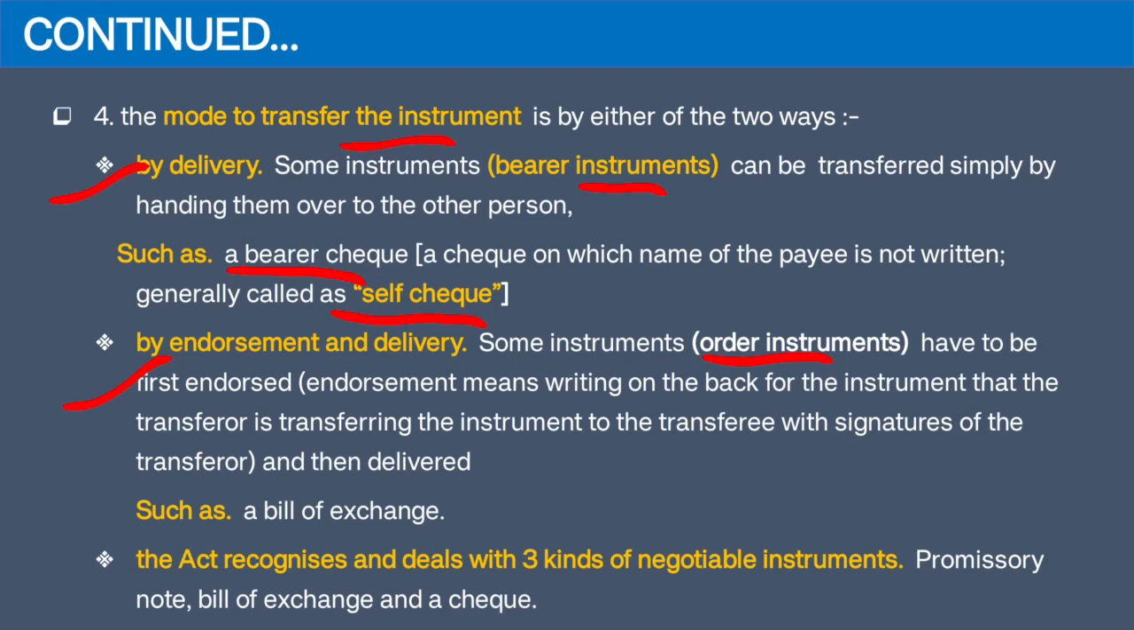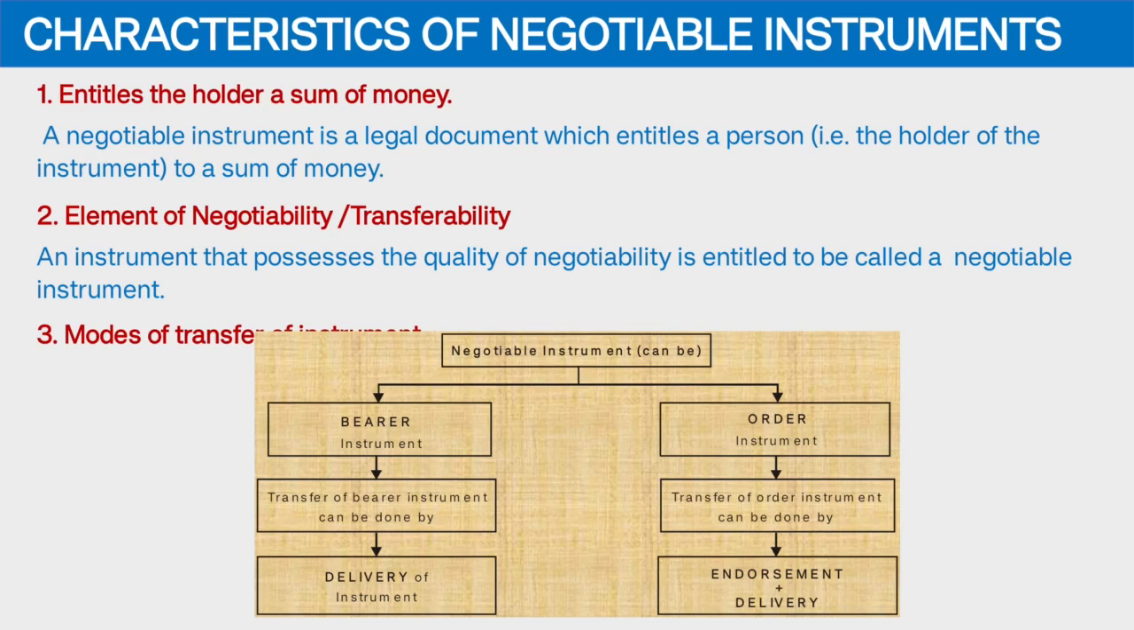So now the Act deals with three types of instrument: promissory note, bill of exchange and check. Now, what are the basic characteristics of a negotiable instrument? First of all, the person who is the holder, who is holding the instrument, will have a legal right to recover a sum of money. So it acts as a legal document from which the holder can recover a sum of money.